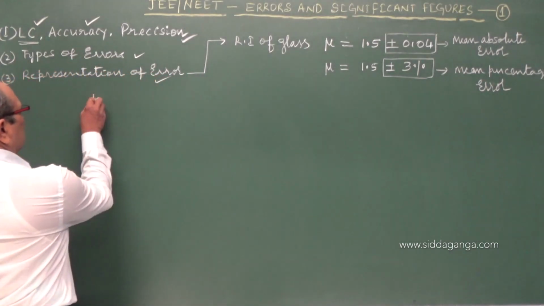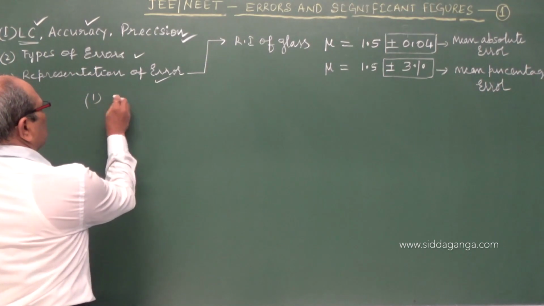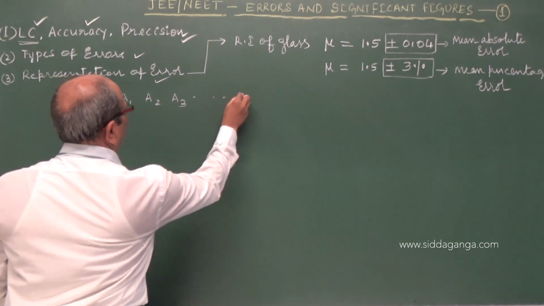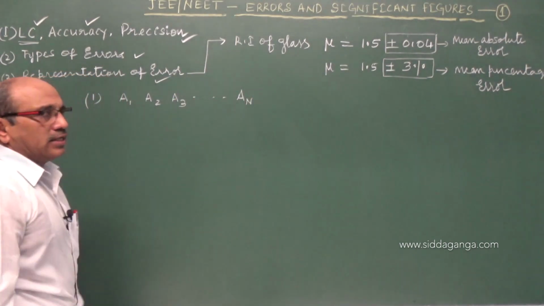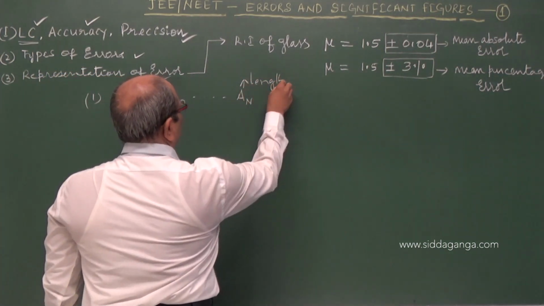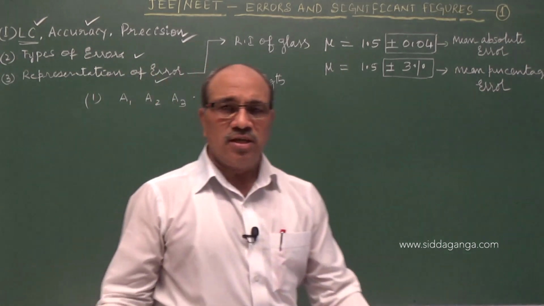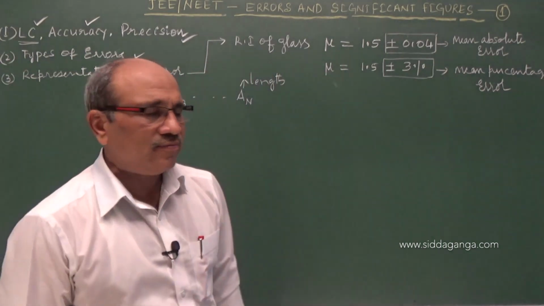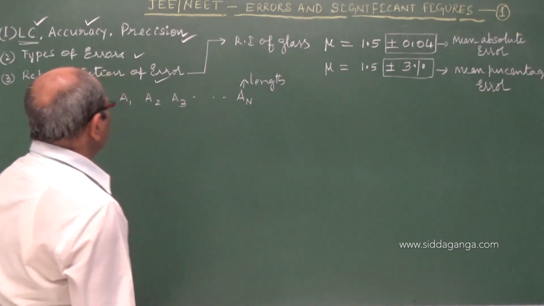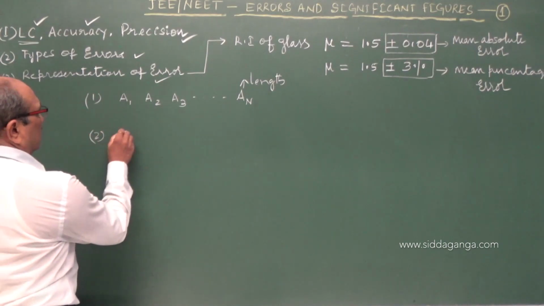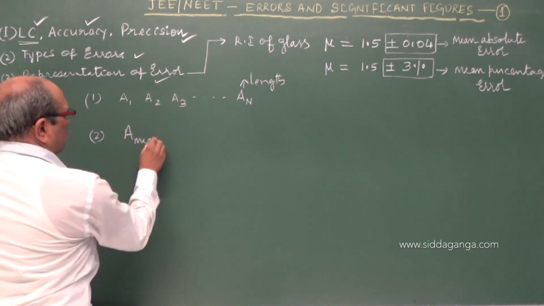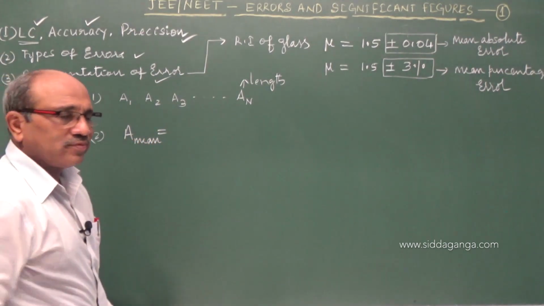For this I take a general example. Let me say I am measuring the quantity as A1, A2, A3, and so on up to AN. N trials I have taken. Maybe A is a length. No problem at all. You are measuring the length using some instrument, maybe a meter scale or vernier scale or screw gauge, anything. So I have taken some set of readings. How do I get the mean value of the readings, the arithmetic mean, which we call the true value?